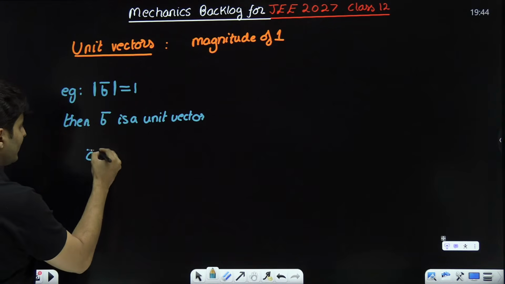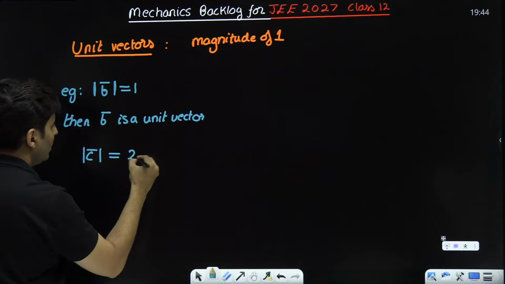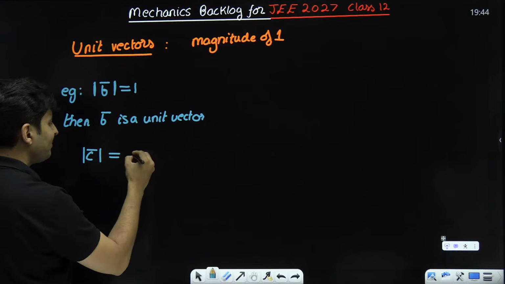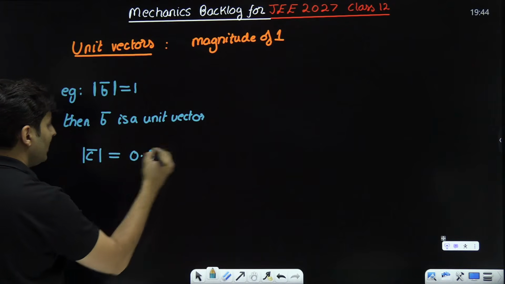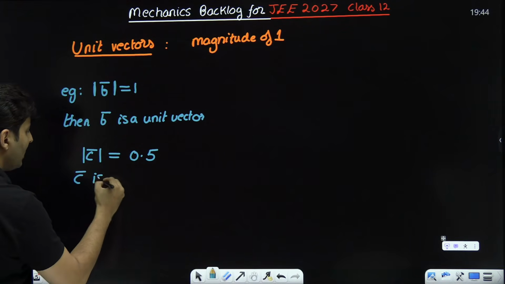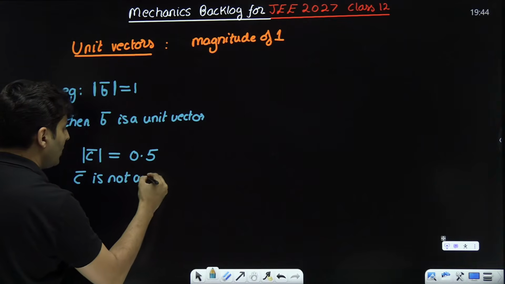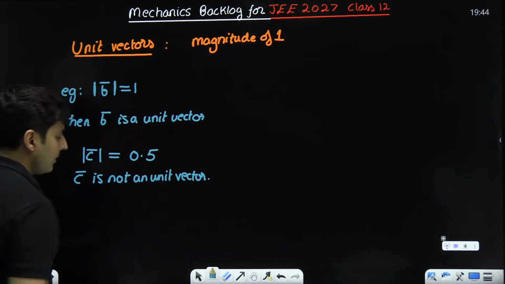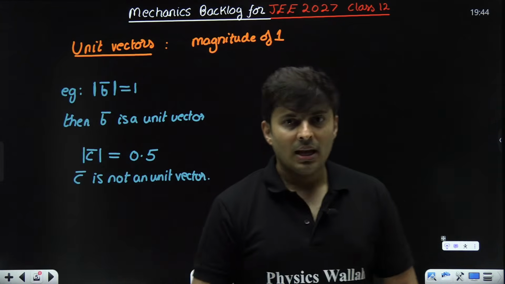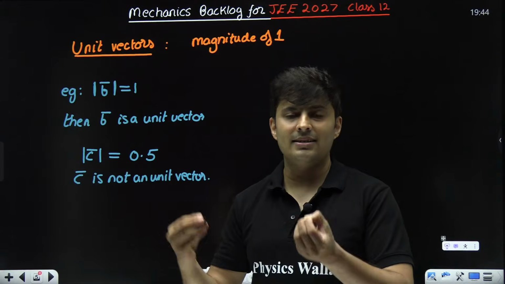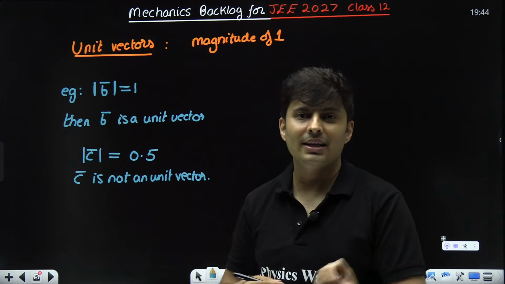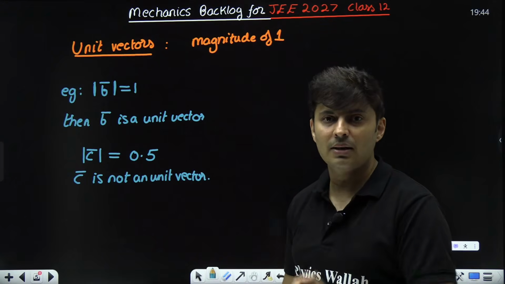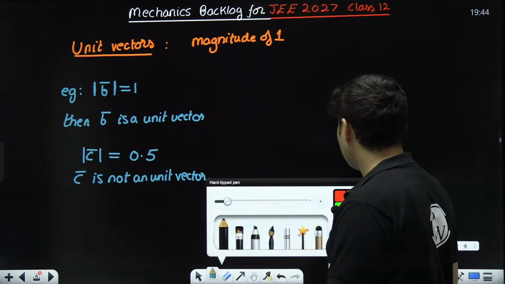Similarly, if I say C bar modulus is 2.7, or even let's say it is 0.5, then I would say C bar is not a unit vector, for sure. But every time checking their magnitude and saying it is a unit vector, it is not a unit vector, is a painful process. So there is a special symbol for it, and the symbol for that is a cap.